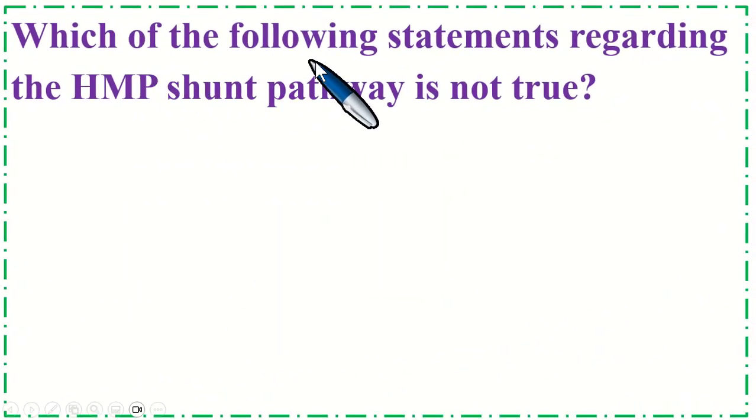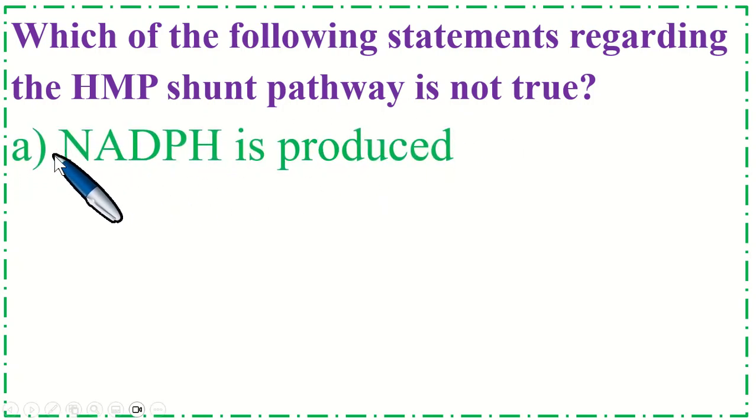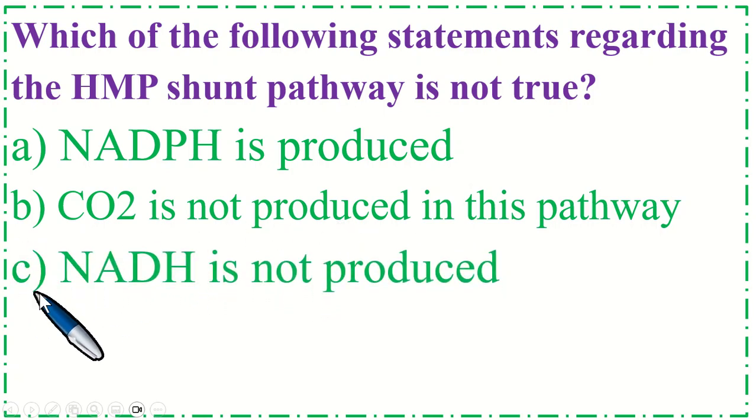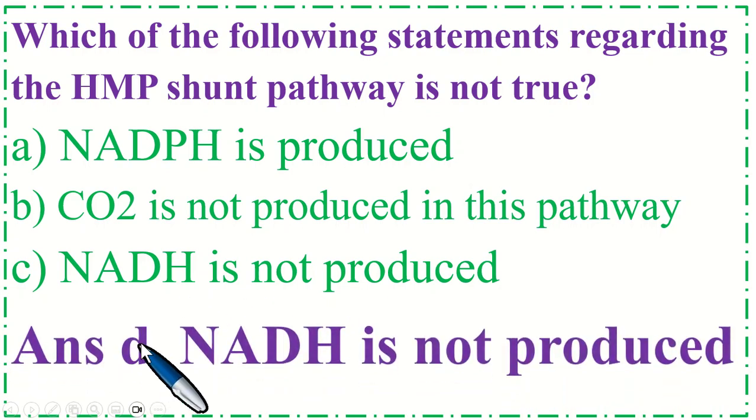Which of the following statements regarding the HMP shunt pathway is not true? Option A NADPH is produced, option B CO2 is not produced in this pathway, option C NADH is not produced. Correct option is D, NADH not produced.